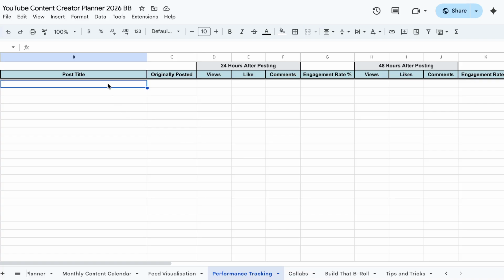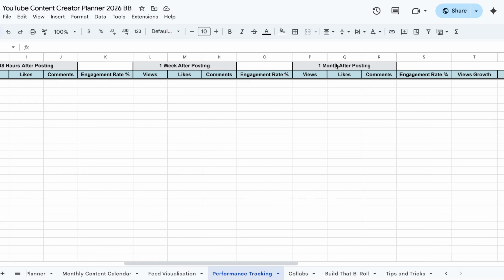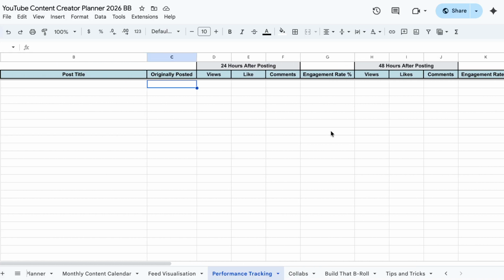So you put the post title, when it was originally posted, and then you come back into this sheet 24 hours after posting, 48 hours, 1 week, and 1 month after posting. If you're able to change your data view on your studio and see this information individually without having to physically do it at those times, that would be great.